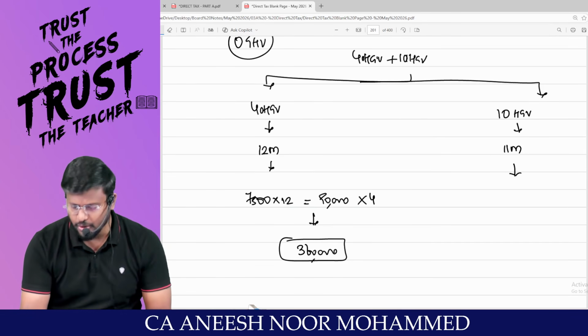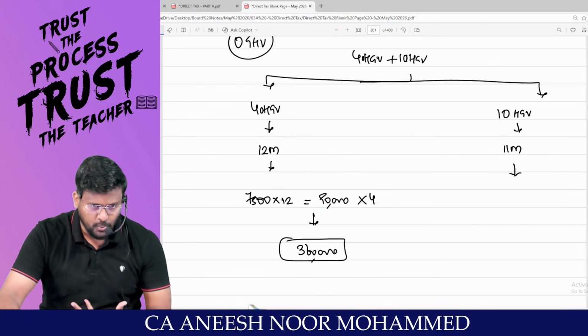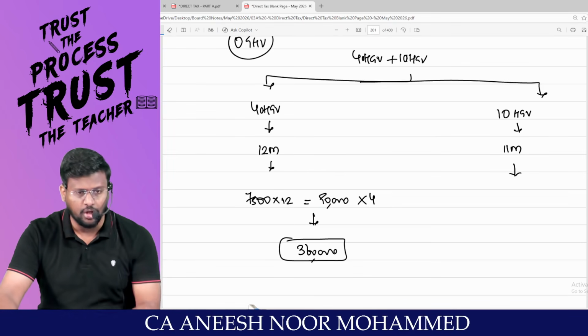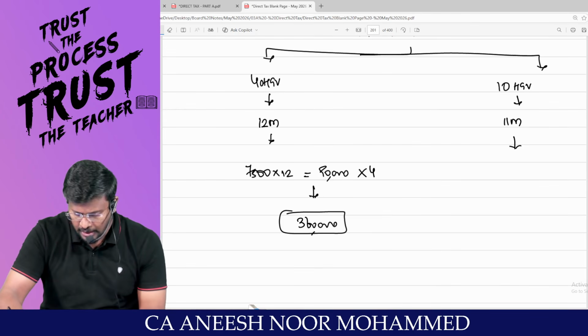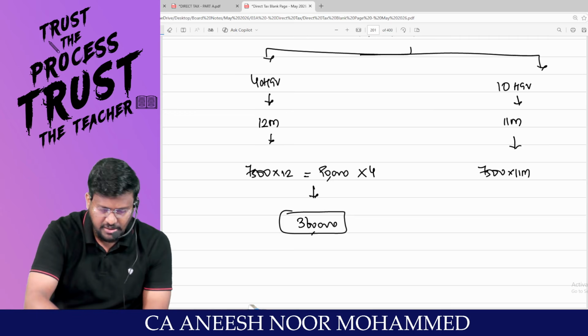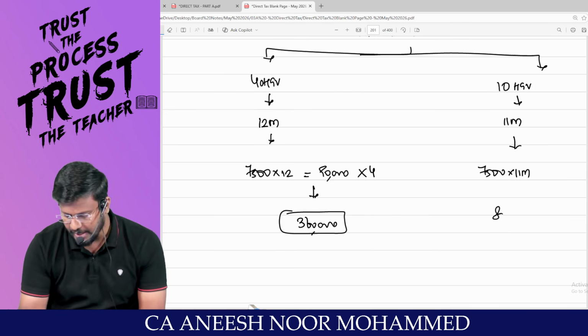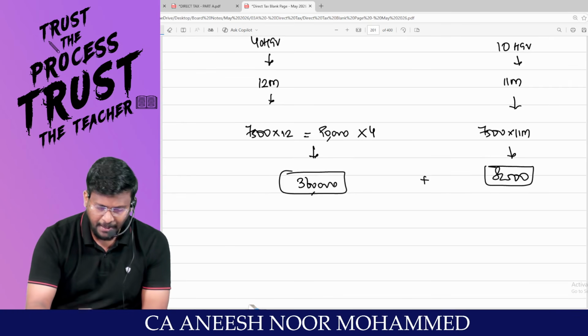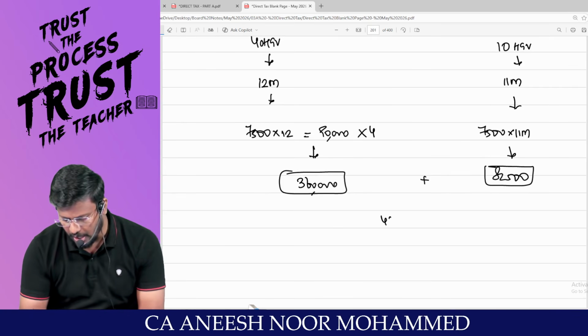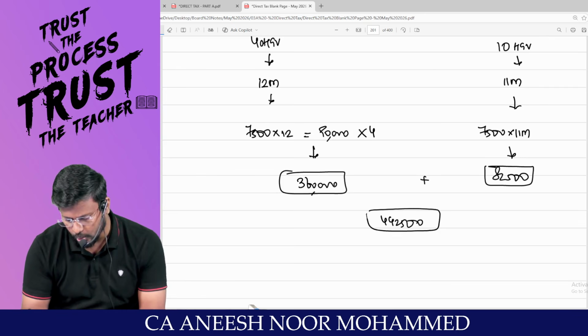Whereas for this new other than heavy goods vehicle, which you have purchased in the month of May, it was with you only for 11 months, that means 7,500 into 11 months comes to 82,500. That means the total presumptive income from other than heavy goods vehicles is 4,42,500.